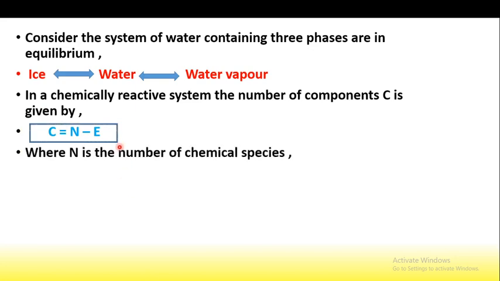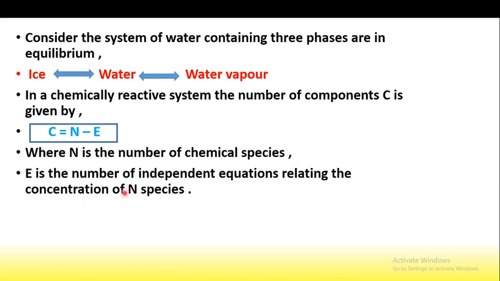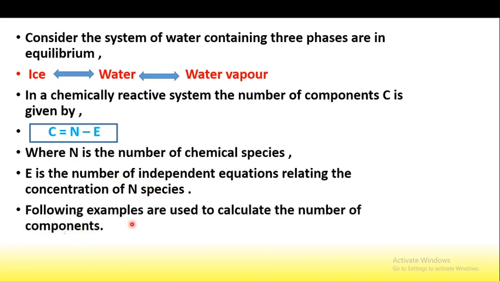What is the meaning of N? N is the number of chemical species. And E is the number of independent equations relating the concentrations of the N species. So we can calculate the number of components from the formula N minus E. The following examples are used to calculate the number of components.